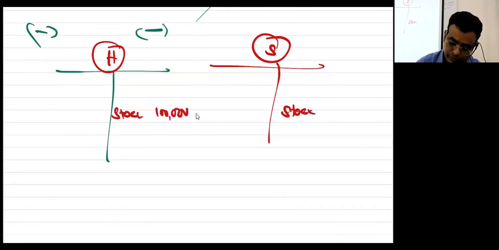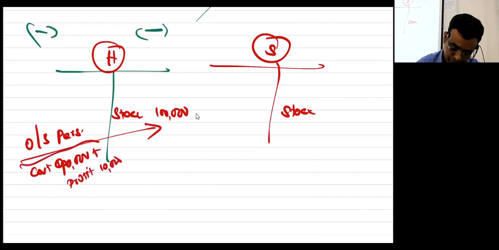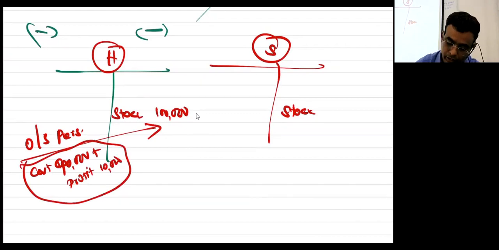1 lakh supplied by an outside person. Cost is 90,000 plus profit 10,000. Now this has 1,20,000.